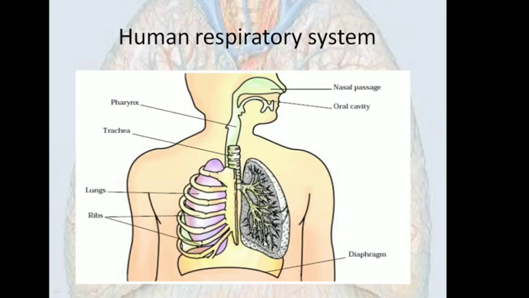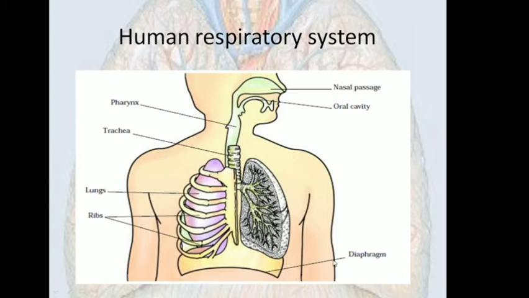which will end in sac-like structures which are known as alveoli, and all these structures are present within this organ, and this organ is called the lungs. Now, as you can see, the lungs are protected by these bones, that is the ribs. So every organ in our body has this protection of the bones. So lungs, because they are very soft organs, are also protected by the bone structure, that is the ribs. Apart from this, there is one muscular sheet you can see below the lungs.